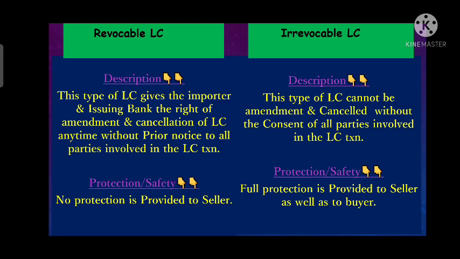In a revocable LC there is no payment protection to the seller. If an LC can be cancelled or amended, how will the seller be protected? In that case the seller will not be protected and will be at high risk. Whereas in an irrevocable LC there is full protection given to the seller, as it cannot be cancelled or amended unless the seller provides consent.